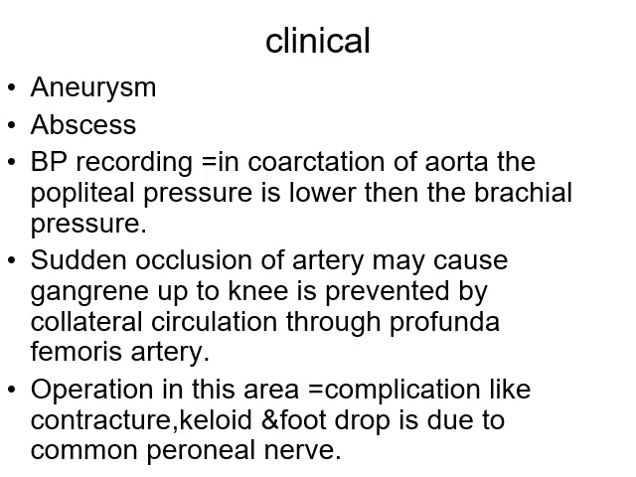Now applied anatomy. First, there is an aneurysm, the thinning and dilatation of the wall of the popliteal artery. Sometimes there is an abscess, pus or collection within the fascia. Blood pressure measuring: in coarctation of the aorta, the popliteal pressure is lower than the brachial pressure. Sudden occlusion of this artery may cause gangrene up to the knee. It is prevented by collateral circulation through the profunda femoris artery. Operation in this area may cause complications like contracture, keloid, and foot drop due to injury of the common peroneal nerve.